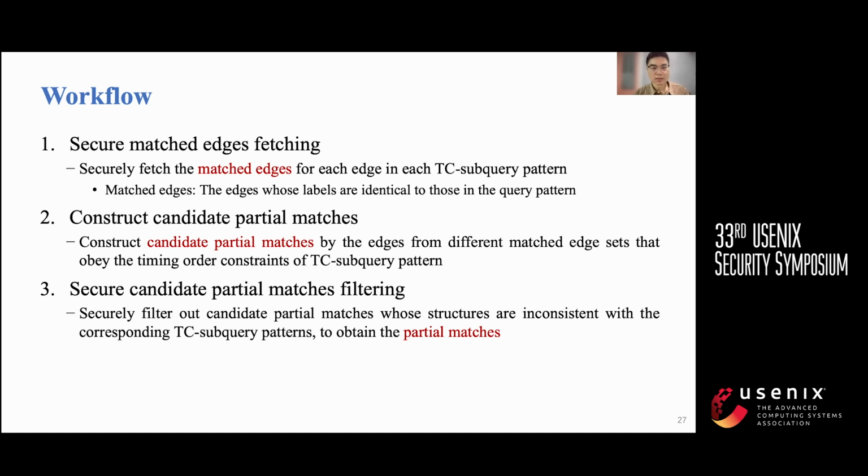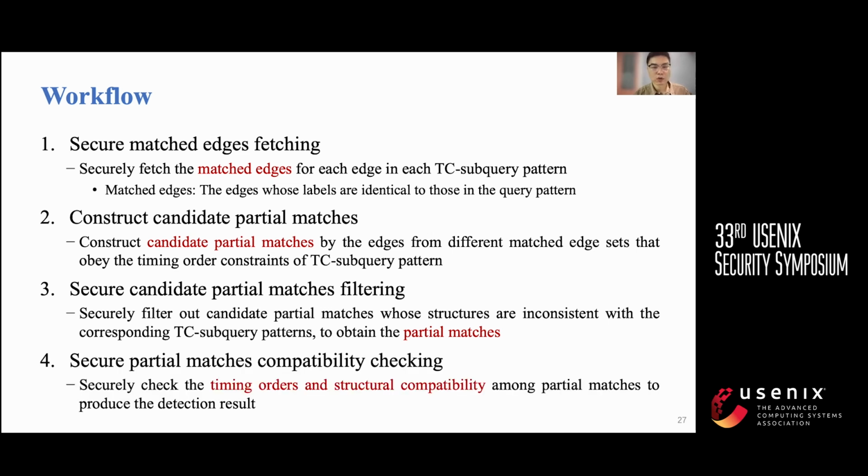The cloud servers then securely filter out candidate partial matches whose structures are inconsistent with the corresponding TC subquery patterns, using the concept of EAM.